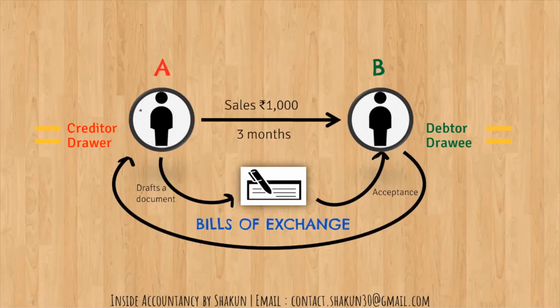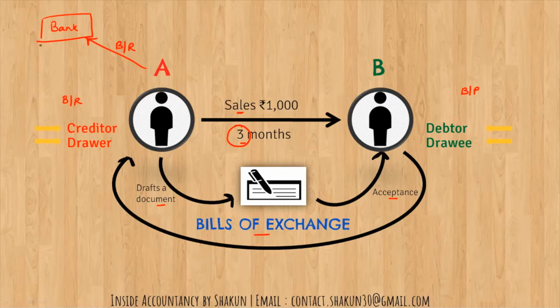So this is the example which I always explain to you, that A has sold goods of rupees 1000 to B, payable after a period of 3 months. A drafts a document, B accepts it, it becomes bills of exchange, therefore bills receivable for A and bills payable for B. Now A will receive the payment after a period of 3 months. So what A can do is, see, obviously A will have a bank, right? So what A can do is, A can give the bills receivable to the bank.